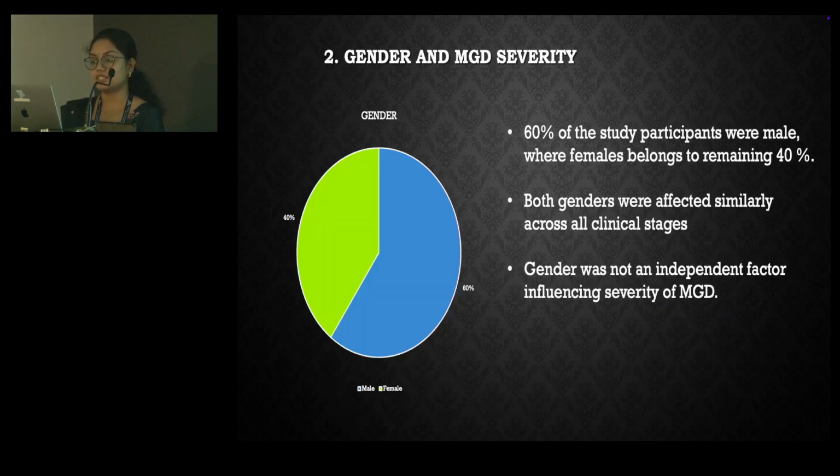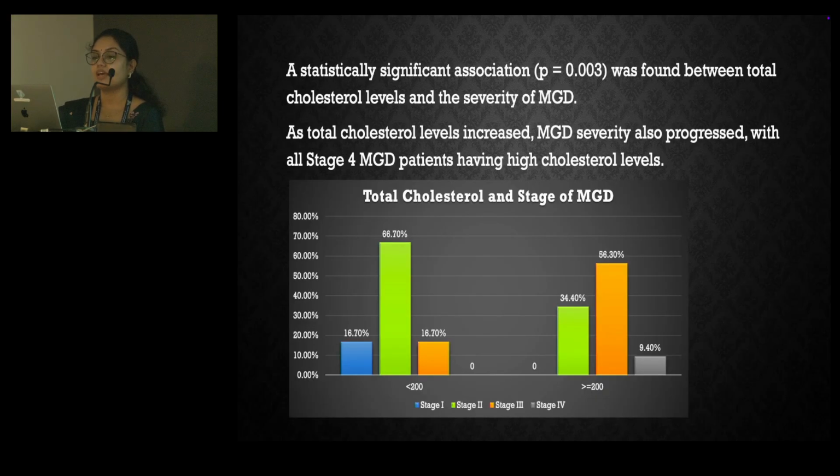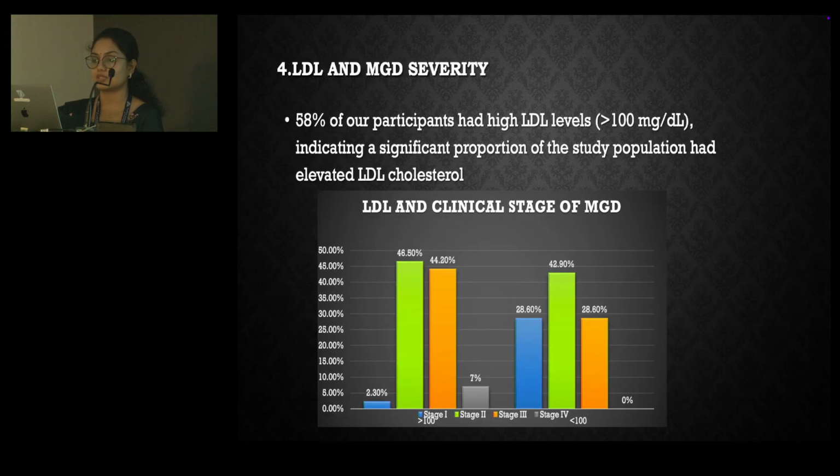Comparing gender and MGD severity, both genders were affected similarly across all clinical stages, and gender was not an independent factor influencing the severity of MGD. Comparing the total cholesterol level and severity of MGD, 64% of the participants had a high level of total cholesterol, suggesting that most of the participants in this research had elevated cholesterol, which may be linked to severity of MGD. A statistically significant association was found between total cholesterol level and severity of MGD. As the total cholesterol level increased, MGD severity also progressed, with all stage 4 MGD patients having high cholesterol levels.